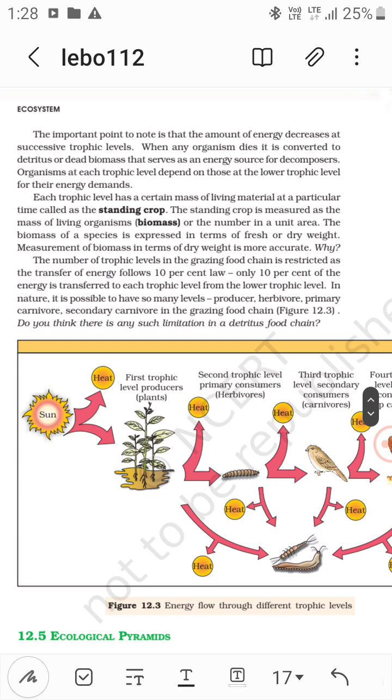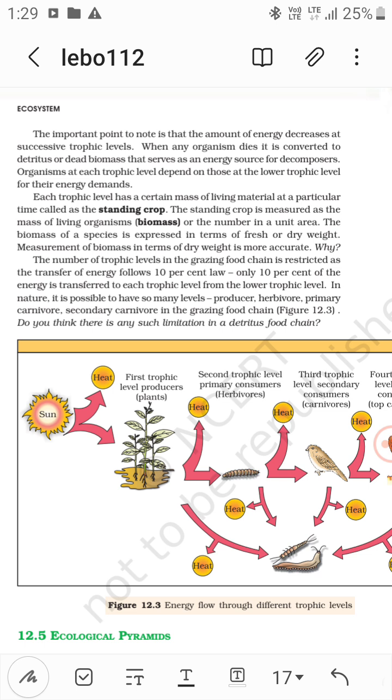Each trophic level has a certain mass of living material at a particular time, called the standing crop. The standing crop is measured as the mass of living organisms, that is biomass, or the number in a unit area. So this is the standing crop, right? It can be measured in biomass or in number.